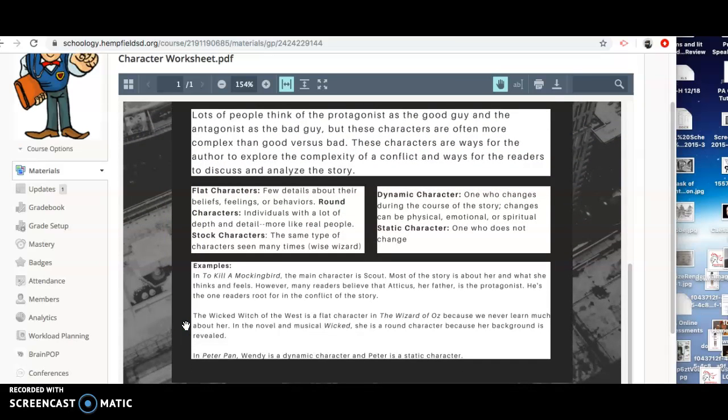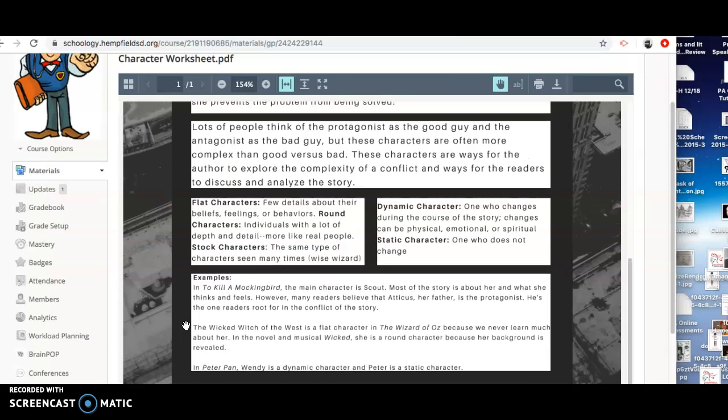So here are some examples from some things you guys may remember. In To Kill a Mockingbird, the main character is Scout, so most of the story is about her and what she thinks and feels. However, you could argue that her father, Atticus, is the protagonist. He's the one the readers root for in the conflict, and he's the one who solves the main conflict during the trial. So he could be argued as the protagonist.